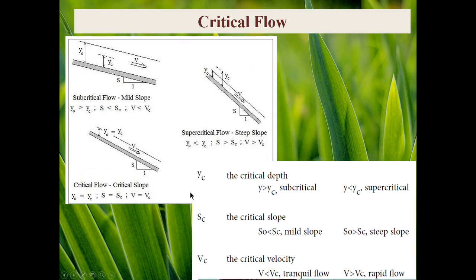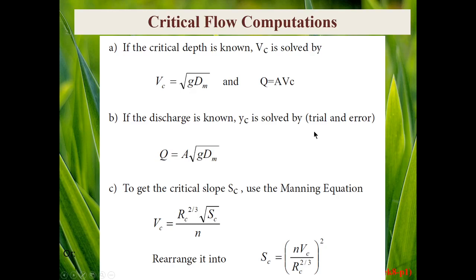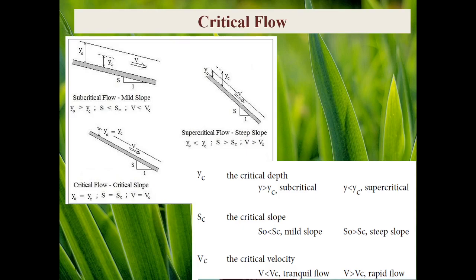Therefore, I can summarize. Let me summarize this lecture here, and we can talk about the computations of flow in critical condition in the next lecture.